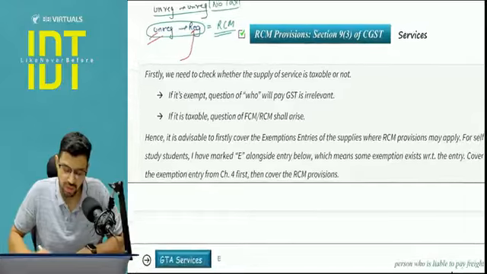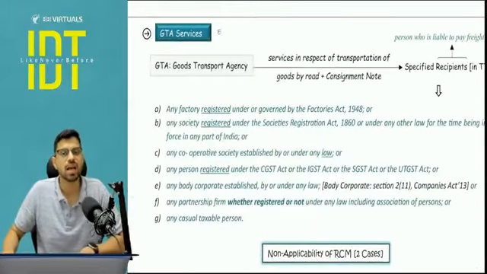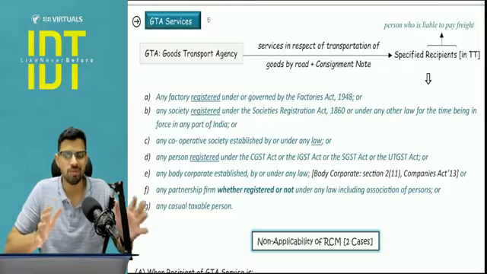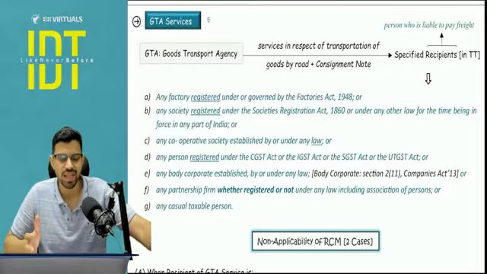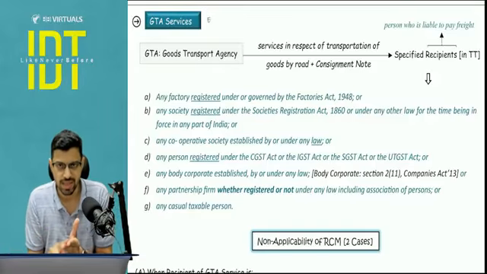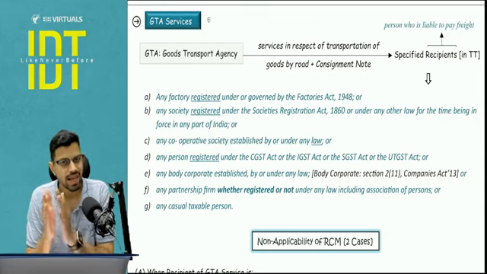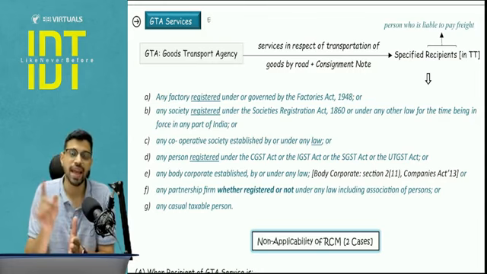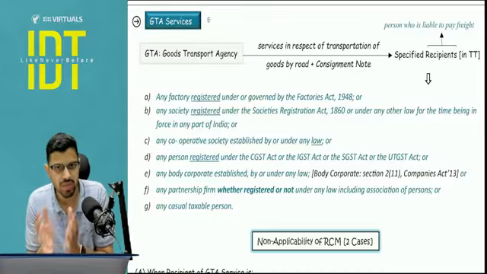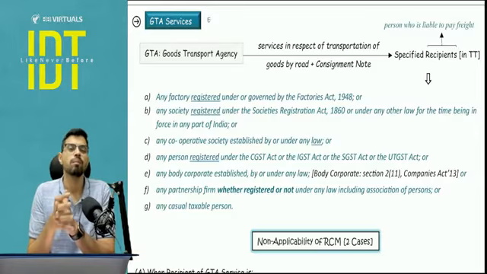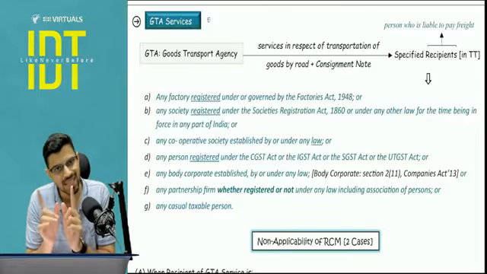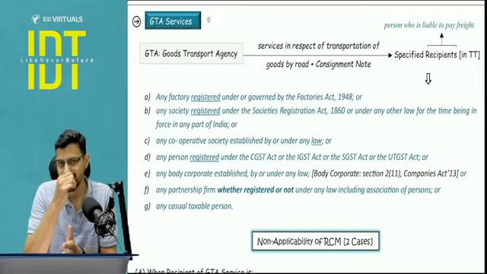Now next, with respect to the services, we will be starting with the list. Before that, I am stating one line, everyone, and I really hope you agree. You have to agree, because it is true and it is a part of the structured thinking that we apply in the exam. Whenever you think of RCM FCM for services, first take a pause and see if that particular entry is enjoying any exemption under chapter number 4. Sir, why didn't you say this for goods? Why didn't you say this before starting the goods RCM FCM entry? Because the goods exemption is not in your course, but the services exemption is a part of your course. Hence I am stating this particular line.